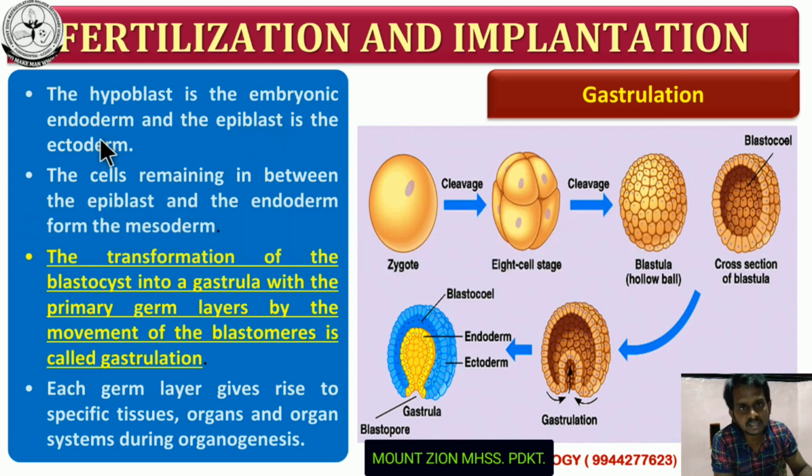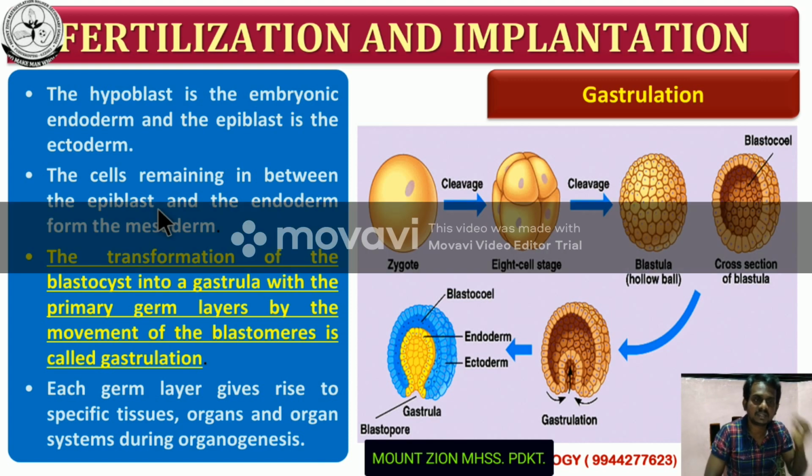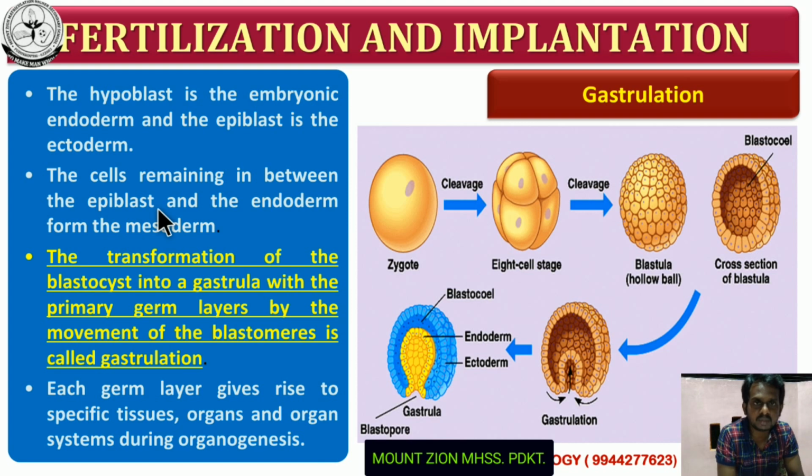The remaining cells of the cell mass differentiate into the mesoderm. As a result, the 3 layers are formed. So the inner cell mass differentiates into the epiblast and hypoblast, that means ectoderm, endoderm and mesoderm. This entire process is called gastrulation.